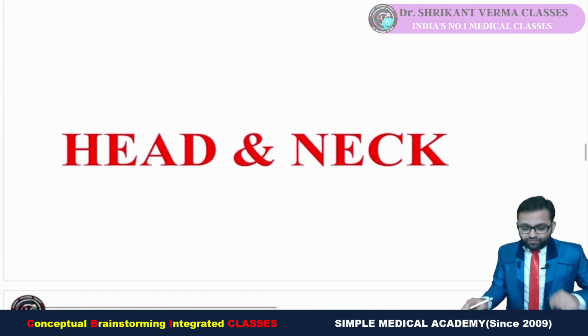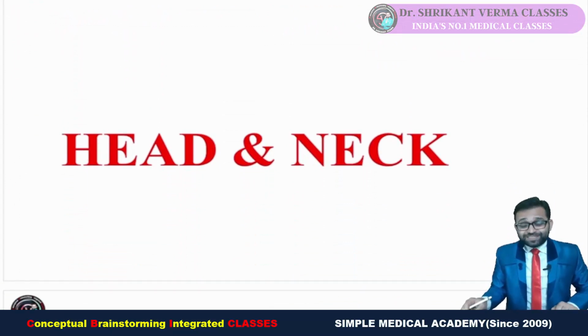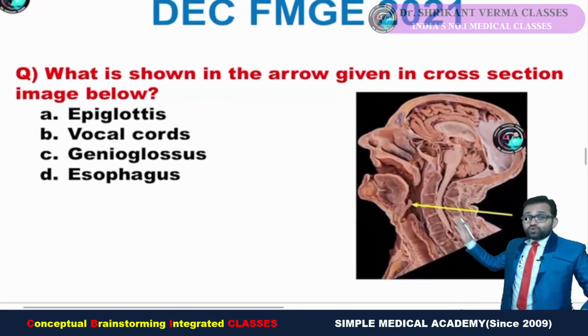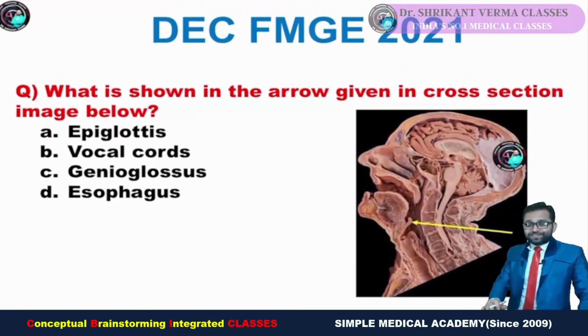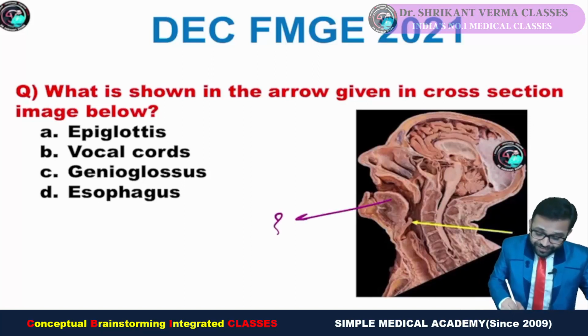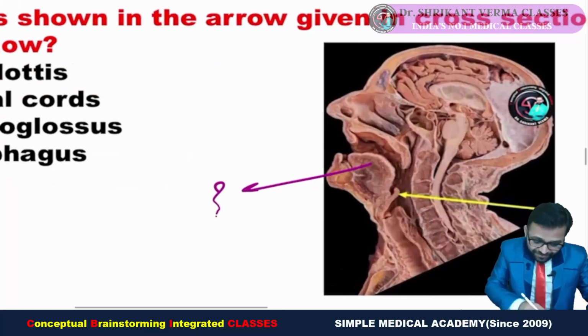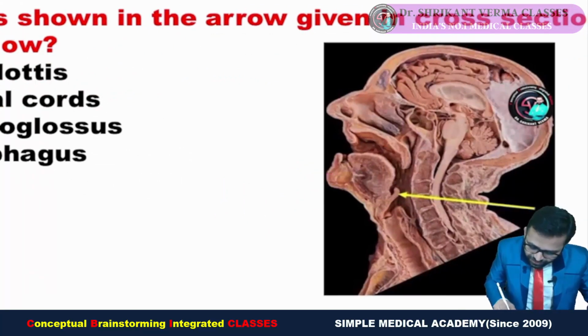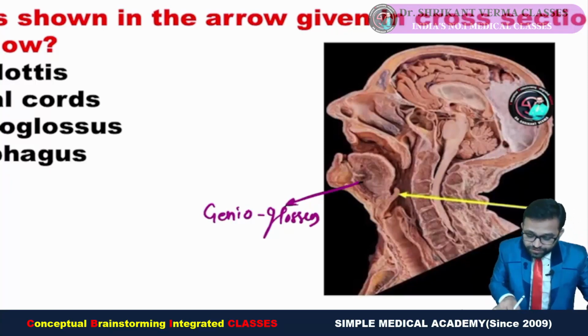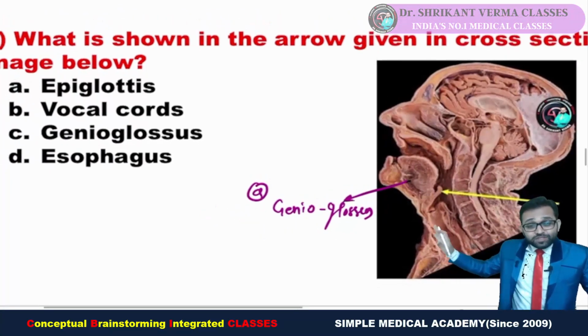Now we are going to talk about an important question, answer discussion and analysis from our head and neck portion. You can see what is shown by the arrow given in the cross section. Try to understand. Few years back, they gave such an image and marked an arrow here, on the muscles of the tongue, not exactly at this part, but in between the genial tubercle and the tongue here. And the answer was genioglossus. The same cadaveric image was given.